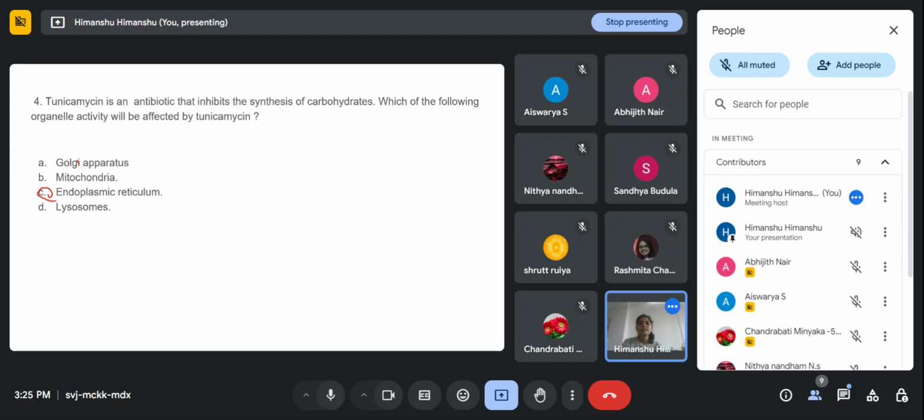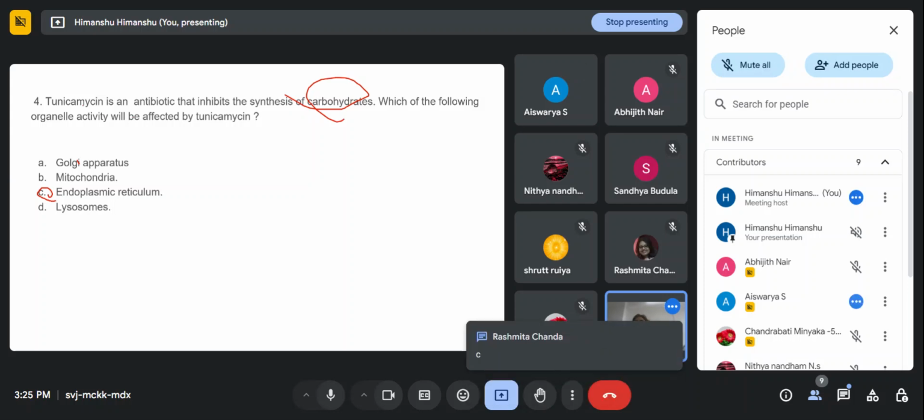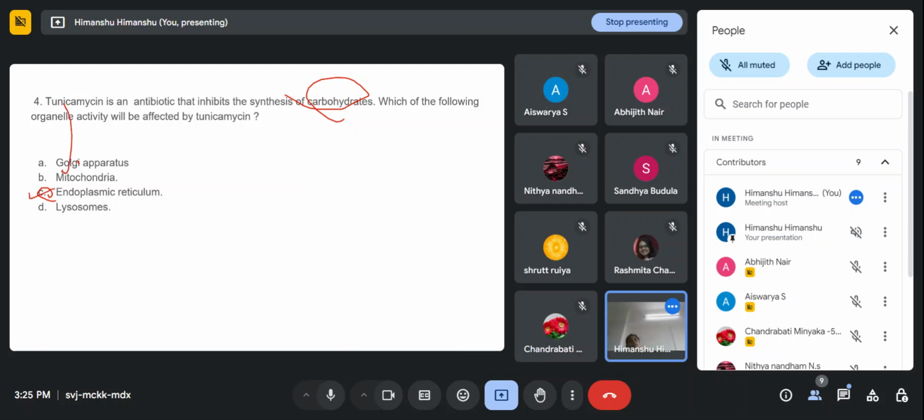Here they are saying this is the antibiotic that inhibits the synthesis of carbohydrate. Read carefully. Option C, ma'am. Okay. Let's see the answer.